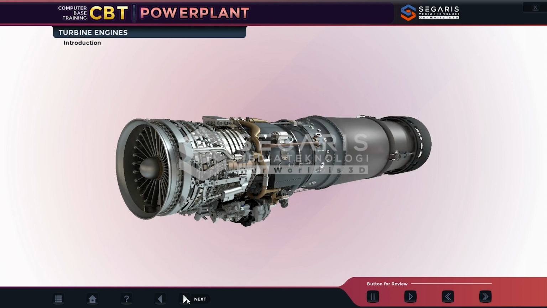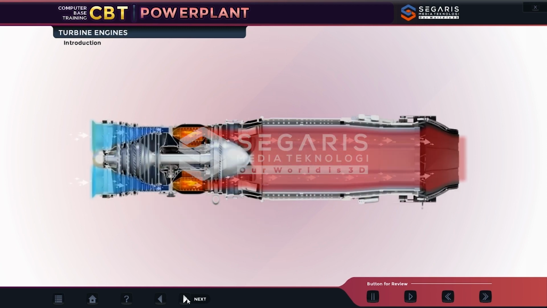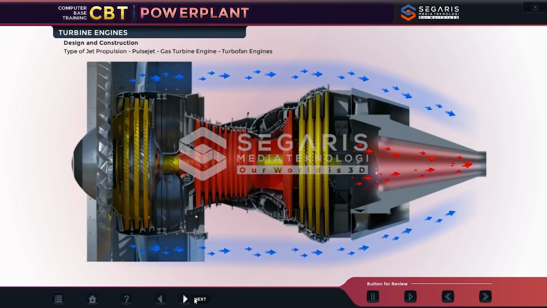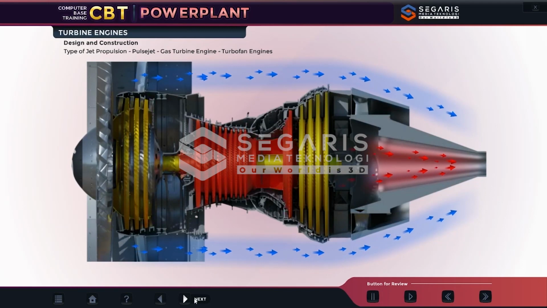Offered several characteristics that reciprocating engines could not match, including increased reliability and longer mean times between overhaul. A turbofan engine consists of a multi-bladed